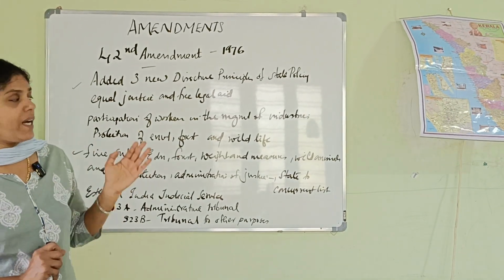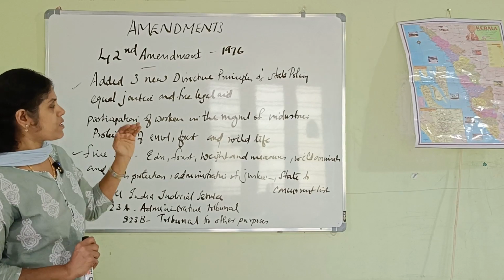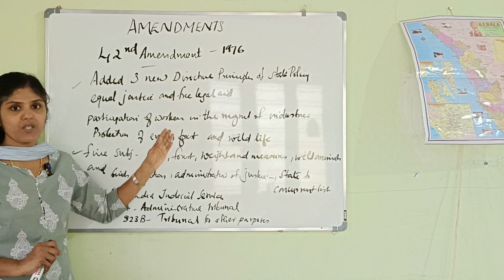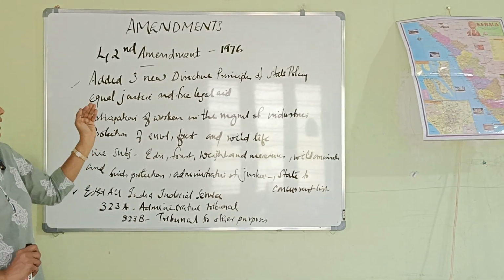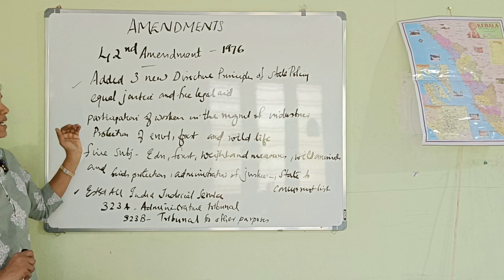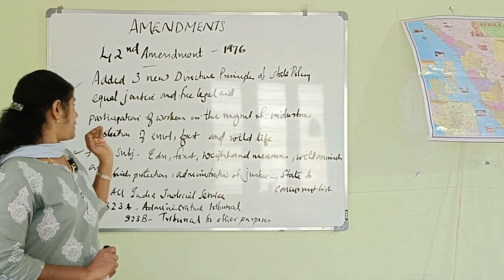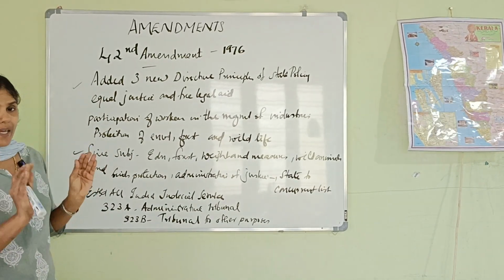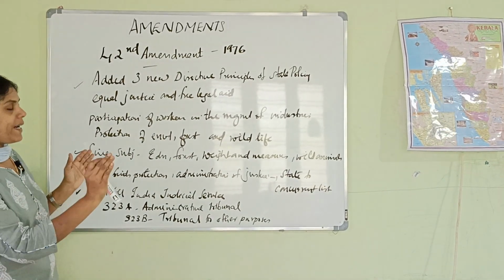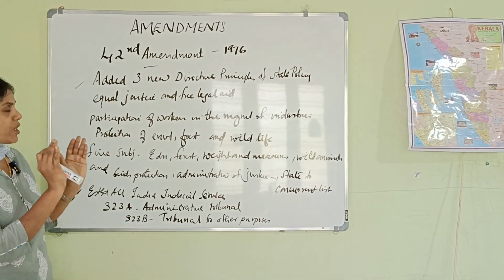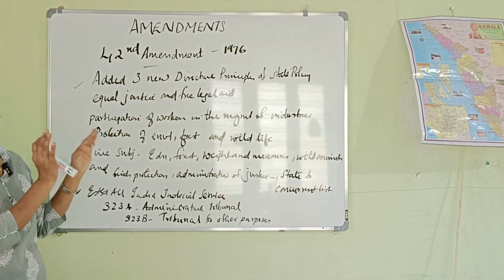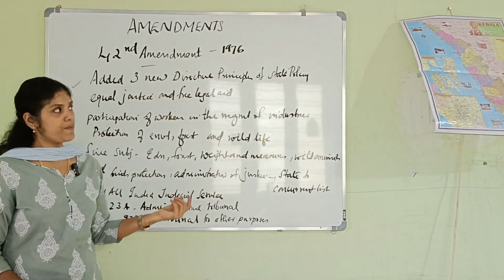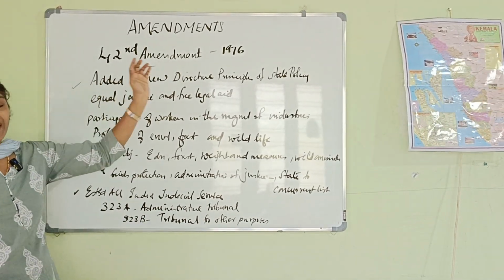Then three new directive principles of state policy were added: equal justice and free legal aid, participation of workers in the management of industries, and protection of environment, forest and wildlife. Then 5 subjects, that is education, forest, weights and measures, protection of wild animals and birds, and administration of justice, were removed from the state list to the concurrent list. Then the All India Judicial Service was provided as per the 42nd Amendment Act of 1976.